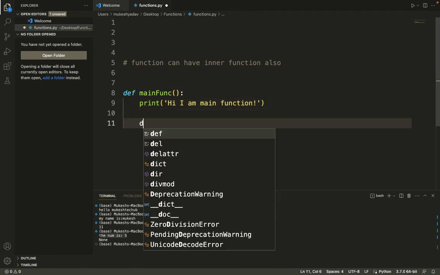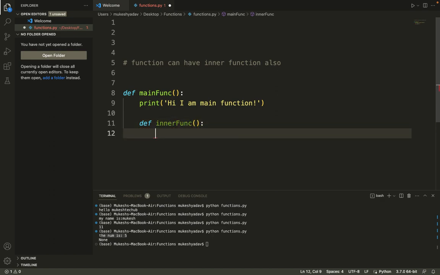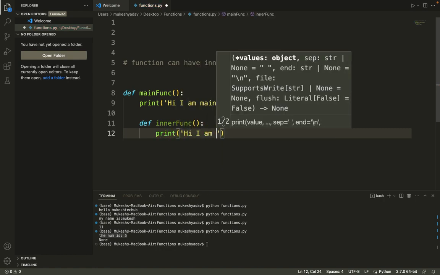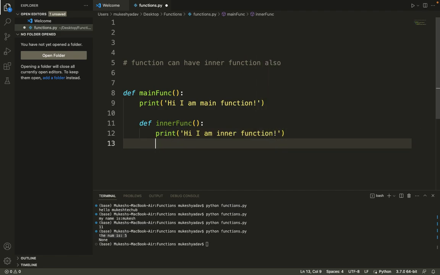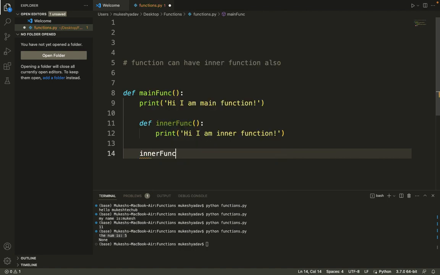Inside this function, let me define inner func, and inside that let me say print hi, I am inner function. From here, let me call this inner function. Let me execute this program again. It says nothing.